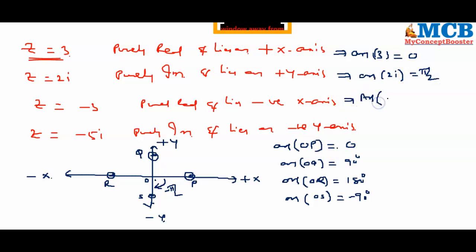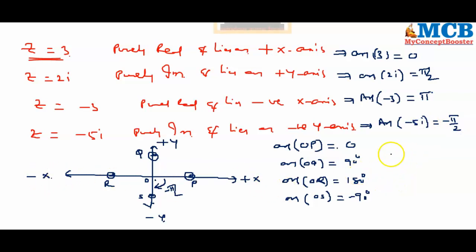Argument of minus 3, that is on negative real axis, is pi, as I told you, and argument of minus 5i is nothing but minus pi by 2.